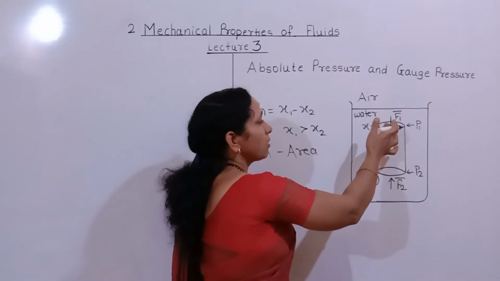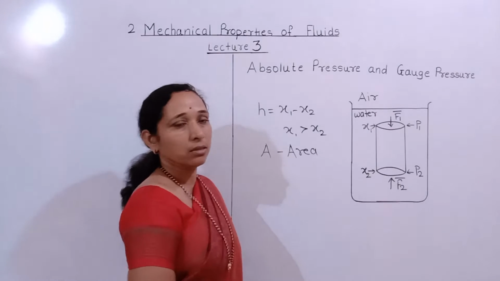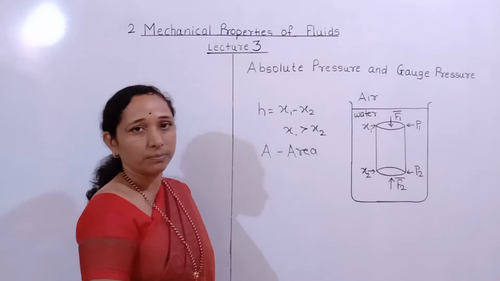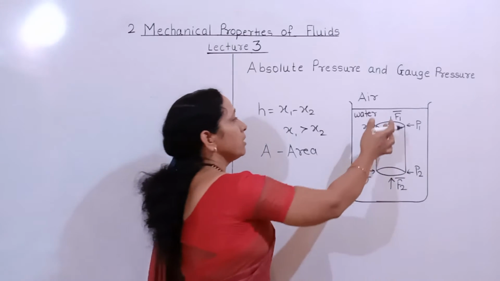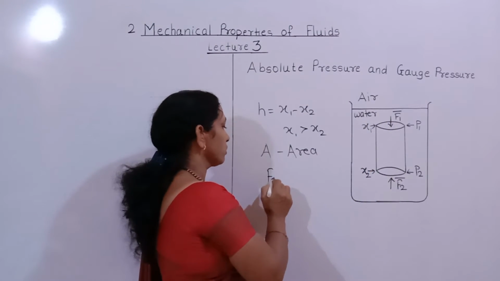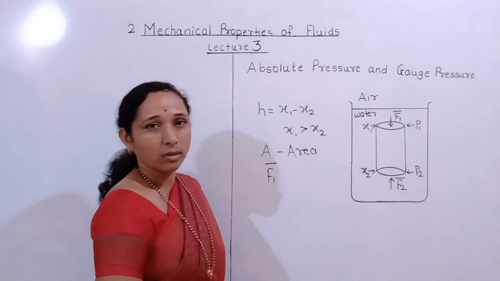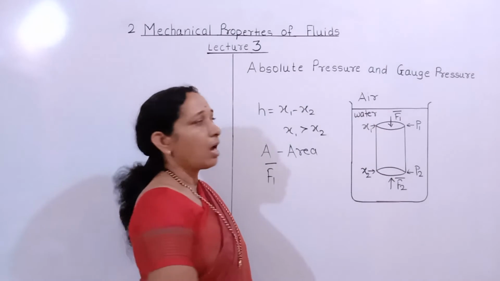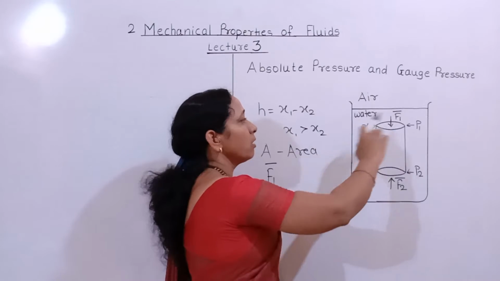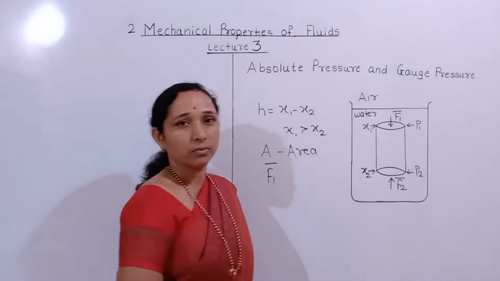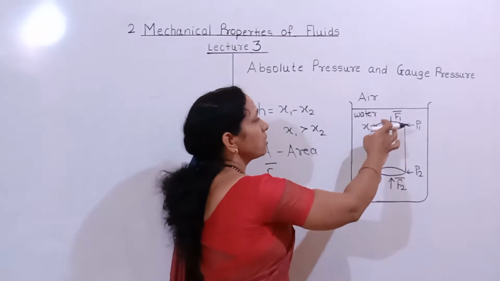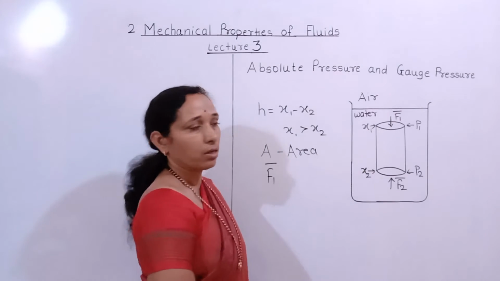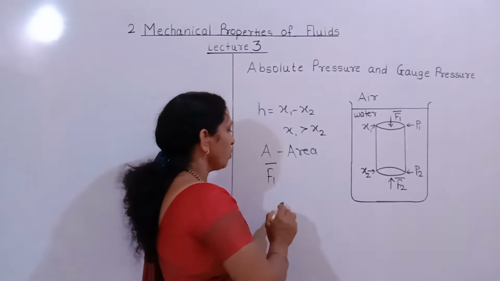Here there are two faces, the upper face and the bottom face of the cylinder, and F1 bar is the force acting on the upper face of the cylinder, and it is due to the water column above this surface of the cylinder.